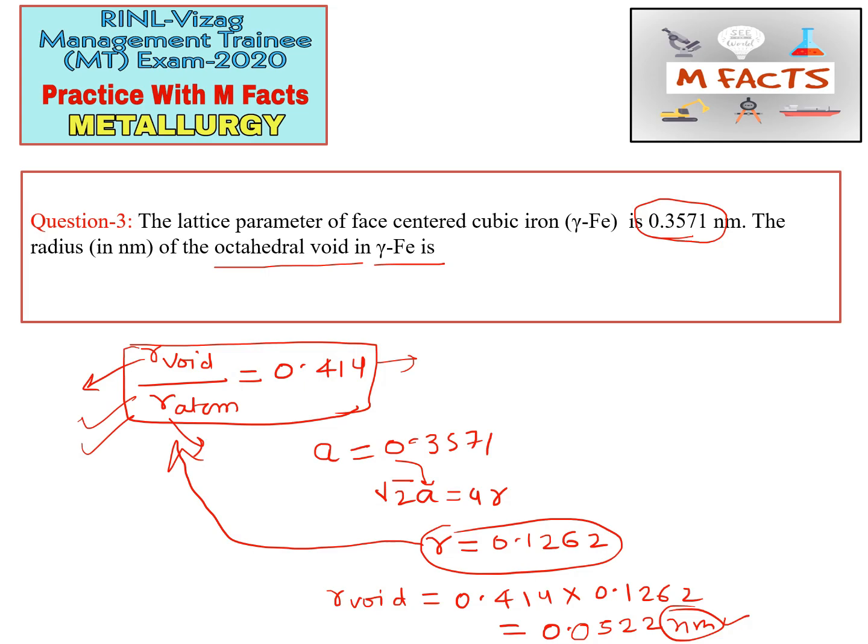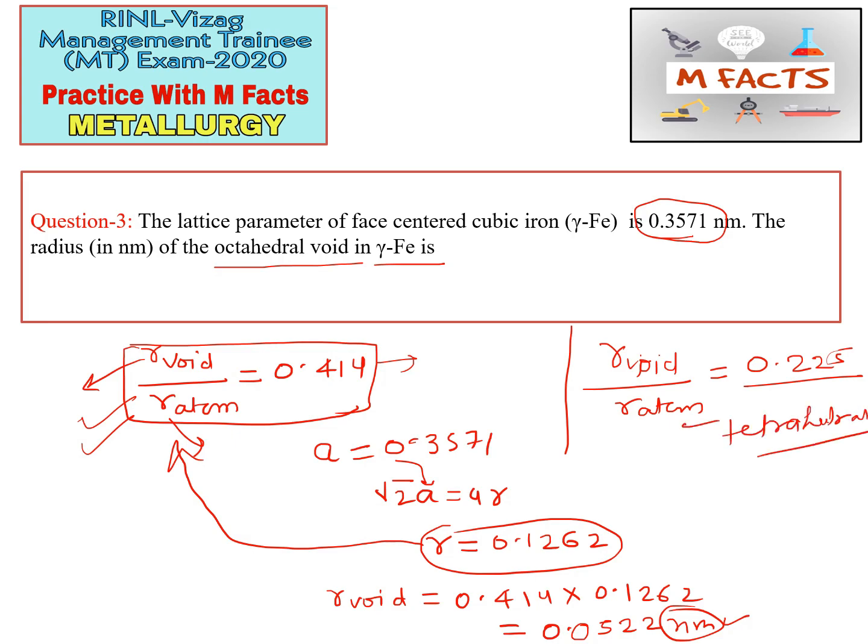If they talk about a tetrahedral void, then the formula is R void upon R atom equals 0.225. Okay, so this is for the tetrahedral void in FCC.